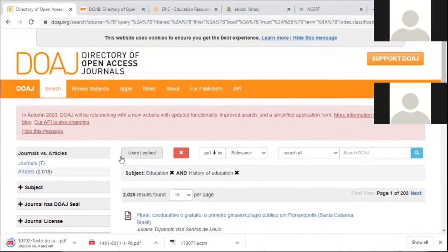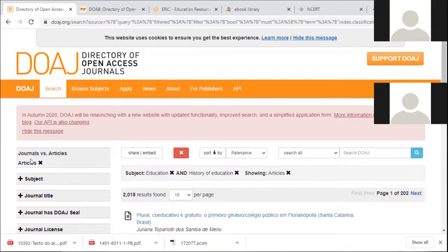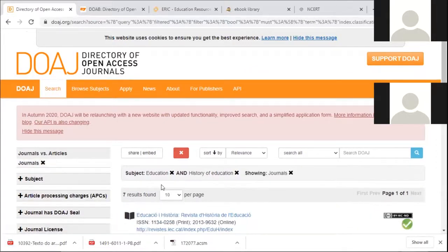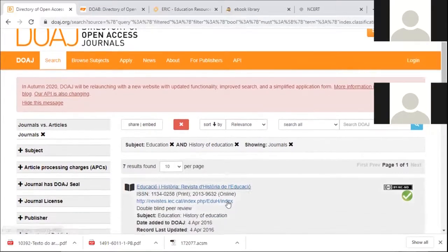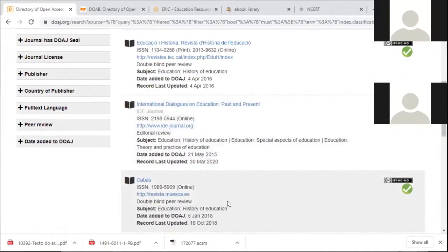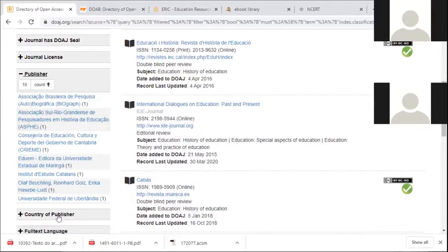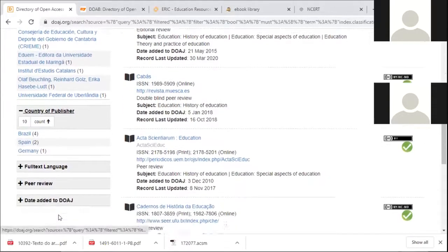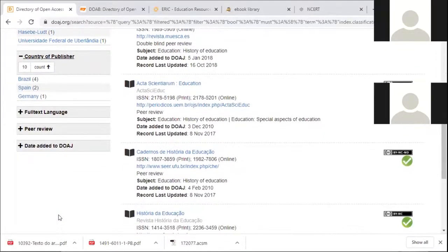This is the directory of open access journals. You can see articles. 7 journals are there. Article search is there. 7 journals under education are there. You can refine by publisher also, country of publisher. Various filters are given. You can narrow your search according to your requirements. This is the directory of open access journals. Okay, we will go to the next one.